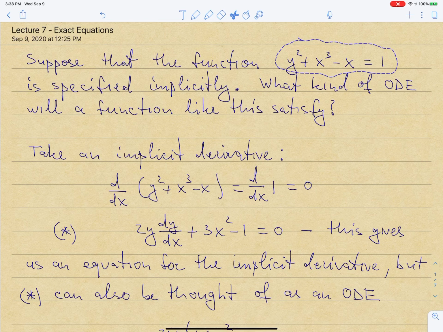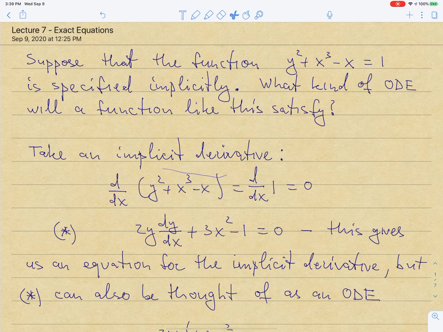What I want to do is determine what sort of ODE this implicitly defined function would satisfy, and I want to figure out the ODE by taking an implicit derivative. So how do we take implicit derivative of y with respect to x? Basically, we assume that y here is a function of x, and then we take derivative of both sides of this equation. Right side is equal to the left side, so the derivatives must be the same, and then use a chain rule on the left-hand side.